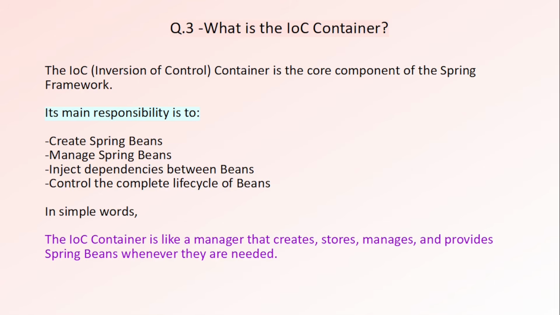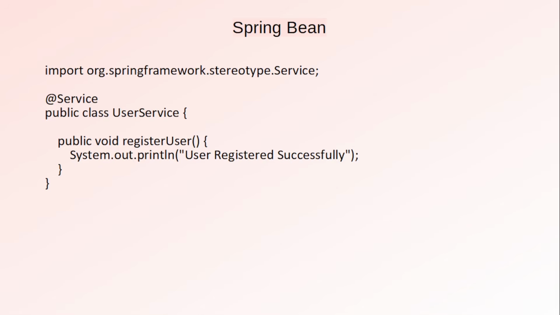When your application starts, Spring first creates the IOC container. Then it looks through your project for classes marked with annotations like component, service, repository, and controller. Whenever it finds one of these classes, it creates an object and keeps it inside the container. Let me show you with a simple example. We used the service annotation here. So Spring detects this class during component scanning, and the IOC container creates a user service bean.